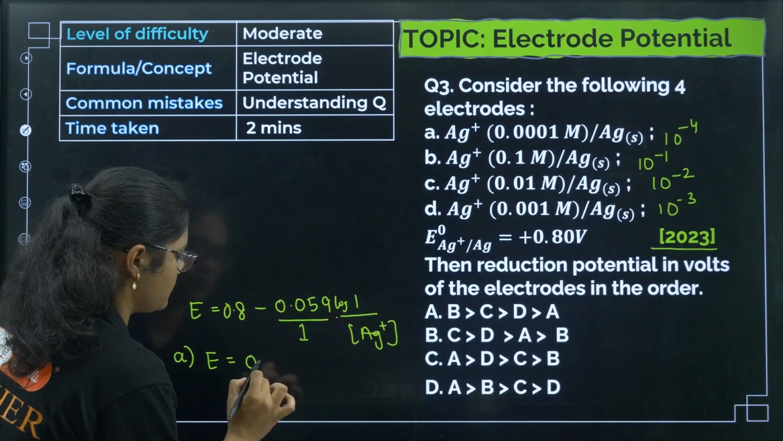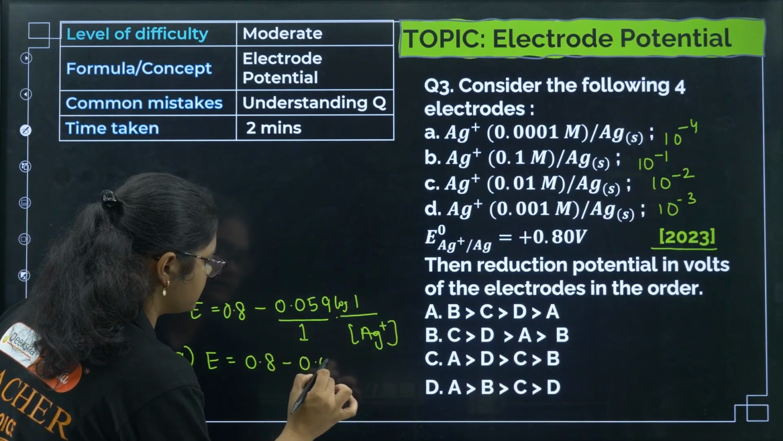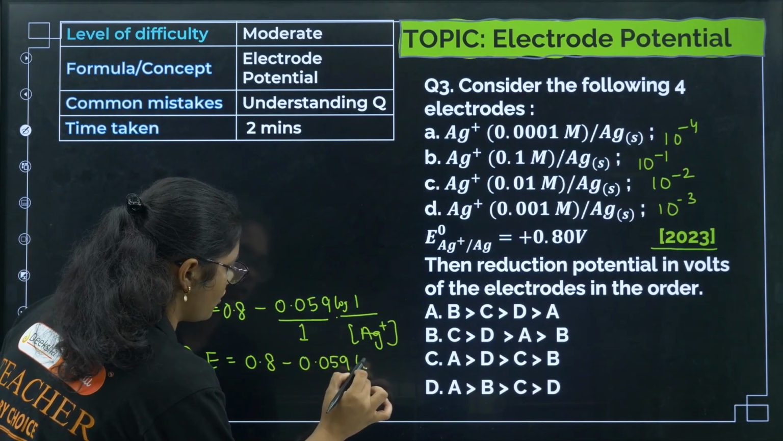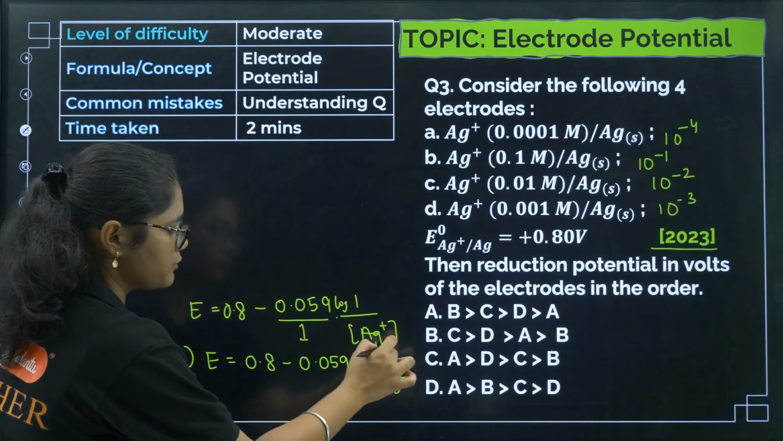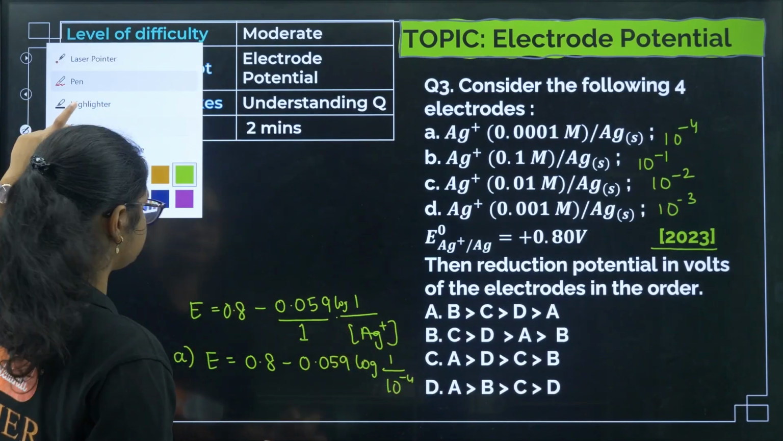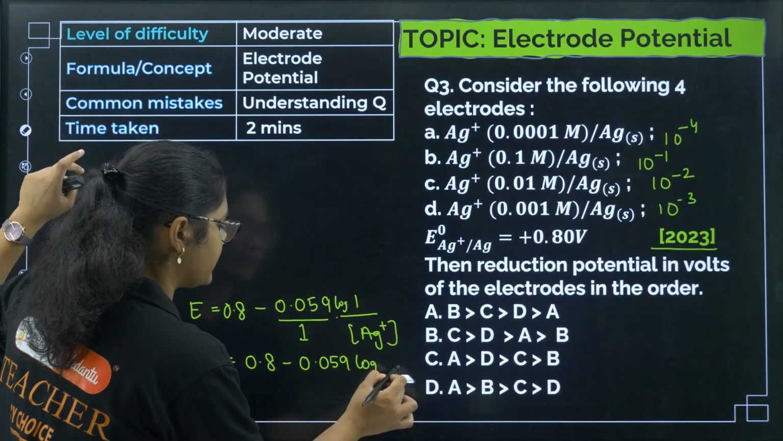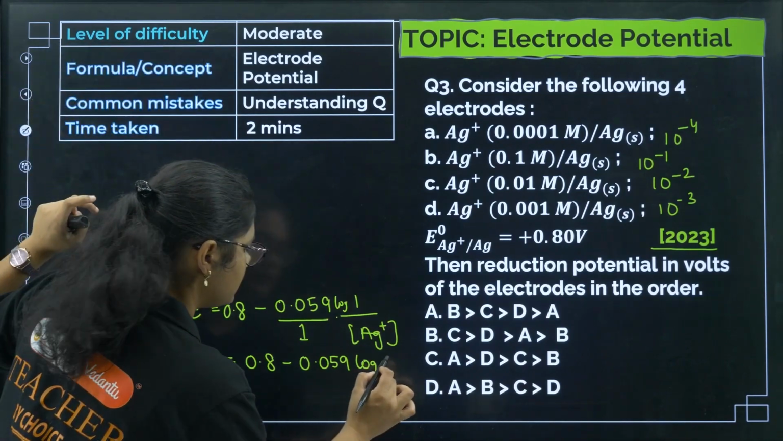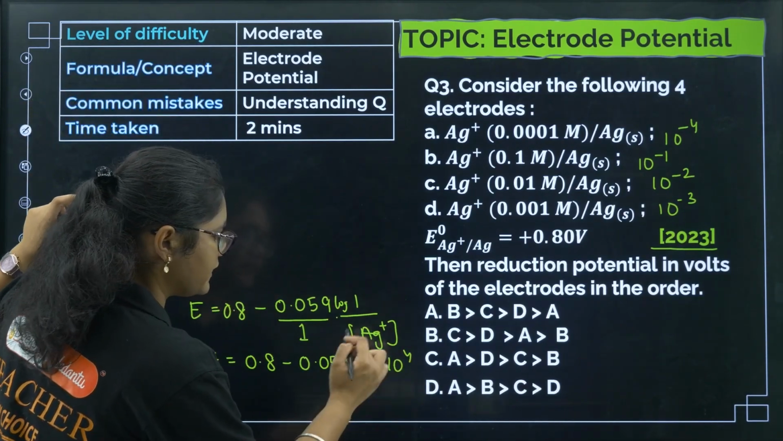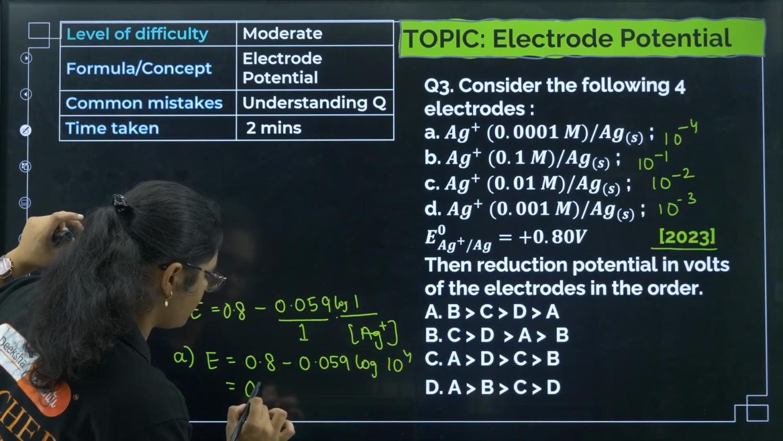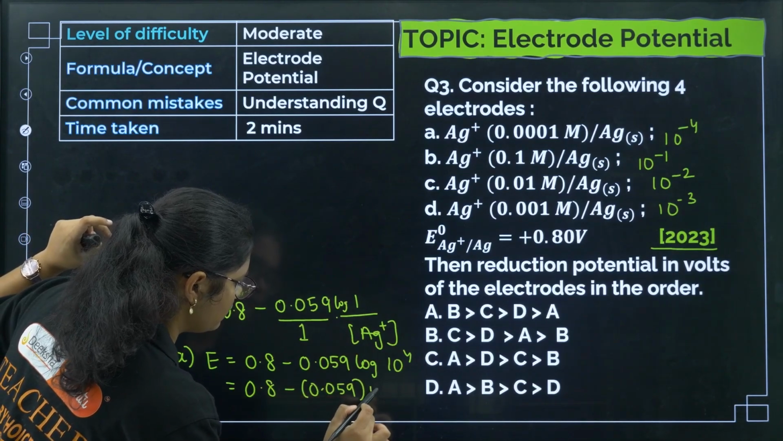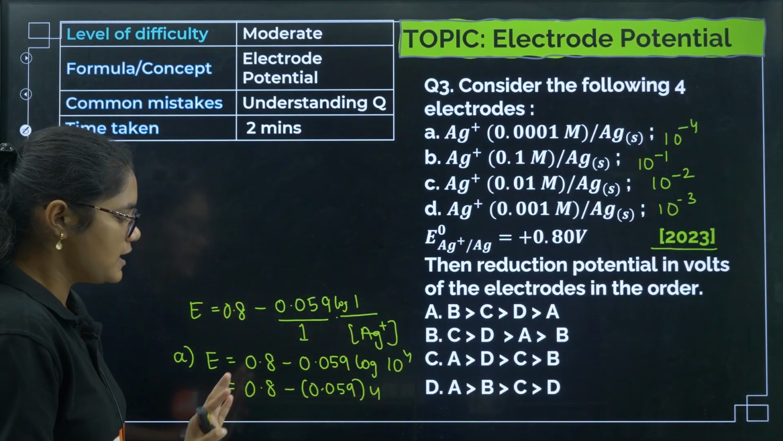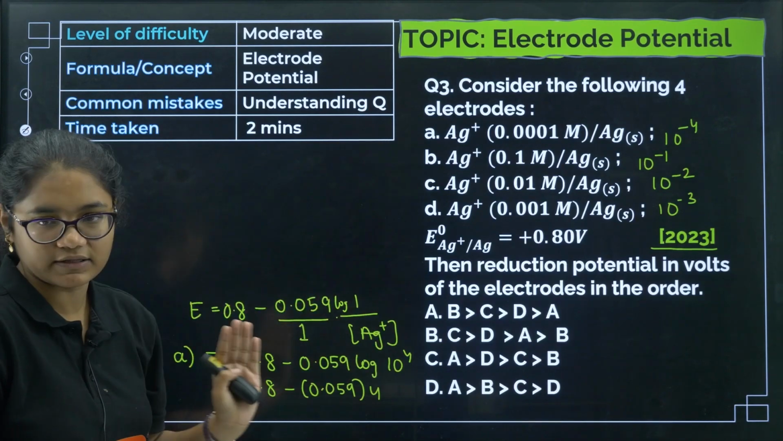E is equal to 0.8 minus 0.059 into log of 1 by 10 to the power of minus 4. Now what will happen? This one will go up, okay. So we will get here 10 to the power of 4, then we'll get 4 log 10, so that is 0.8 minus 0.059 into 4, right? That is what we'll get. Now the same thing will be for all these options, right?